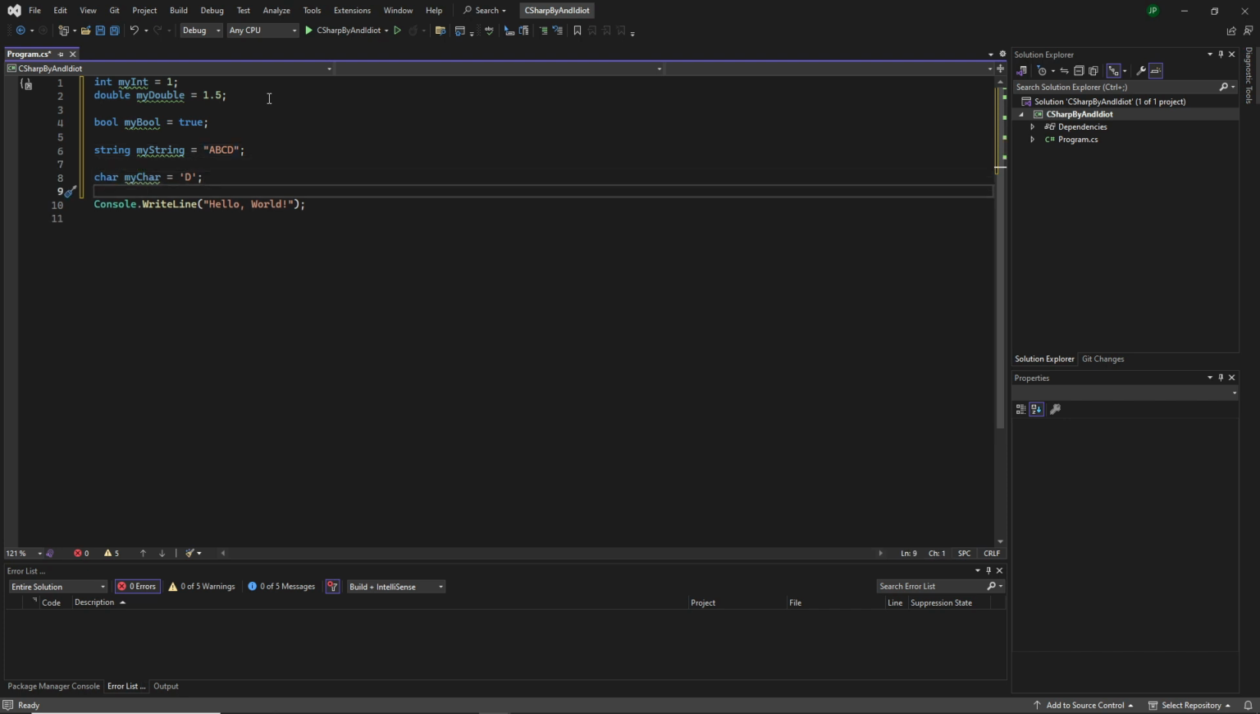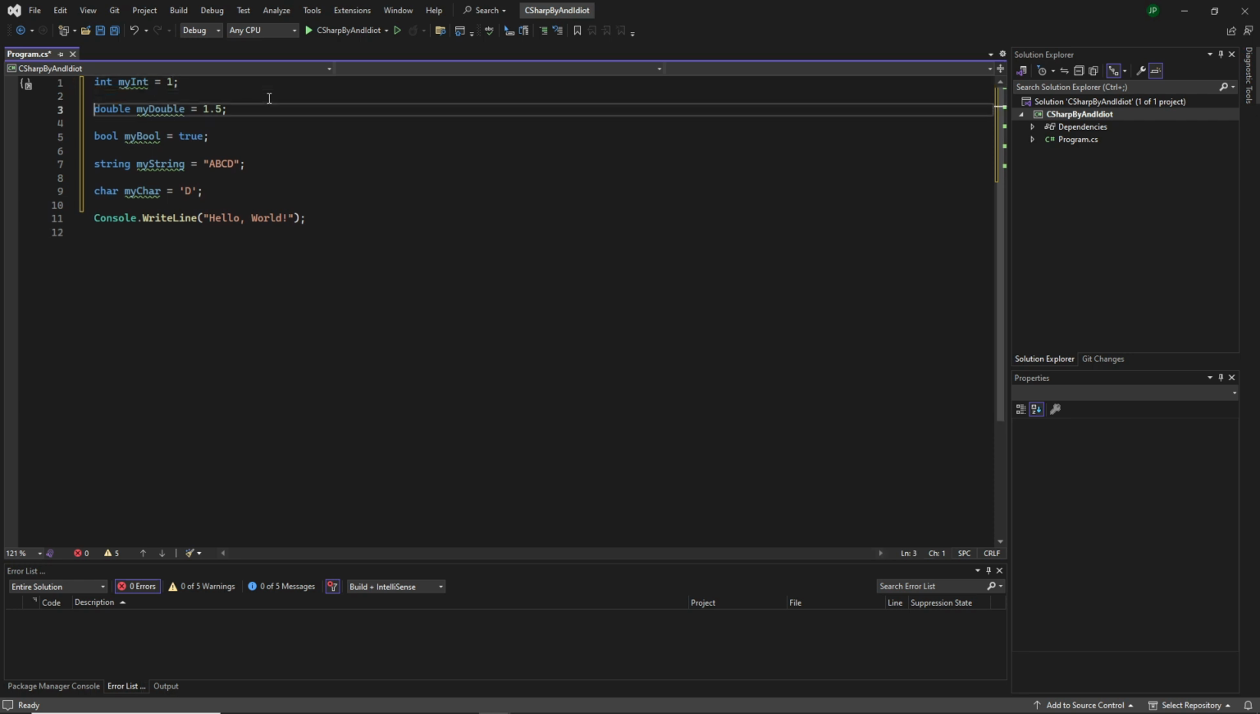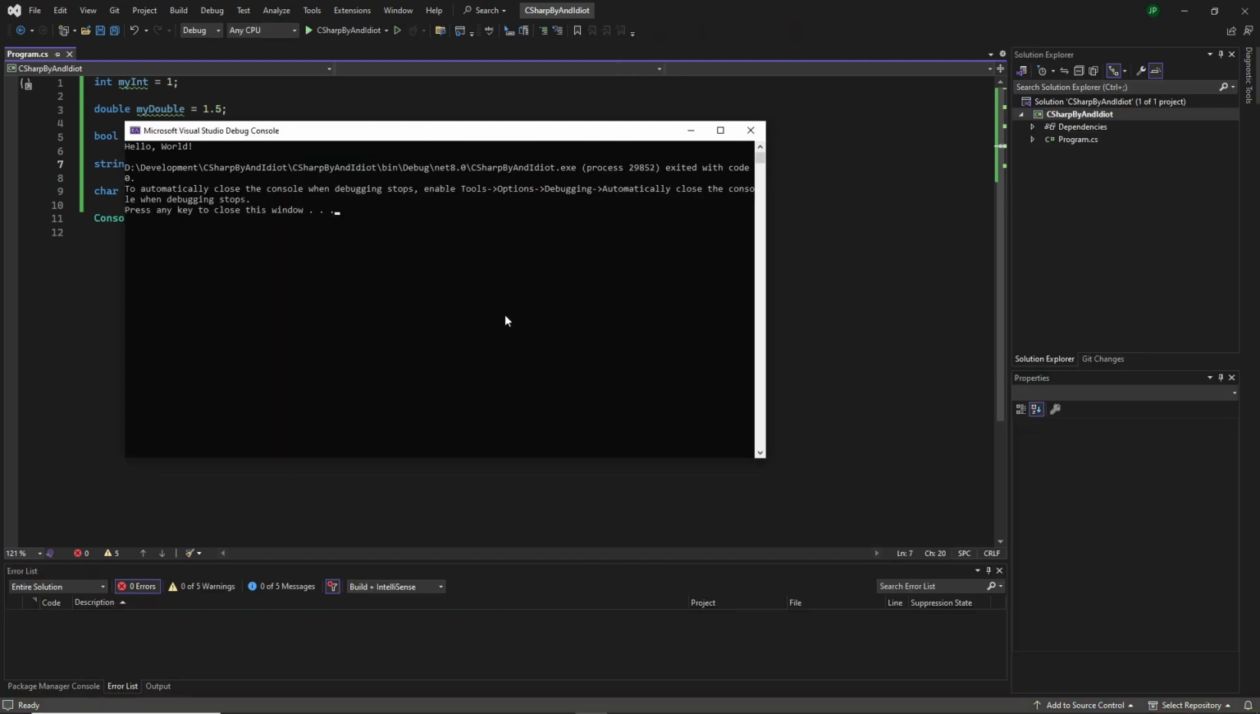But the main point here is that we declare a type, we give it a name, and we assign a value. It's that simple. Later on, we can manipulate that value, but let's start by just simply getting something out into the console. So right now, if I start the program, it will build slowly. And as you can see, we have our hello world.